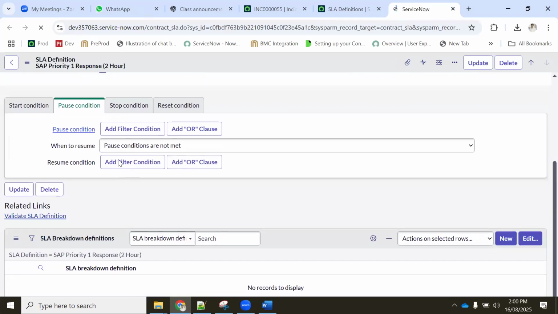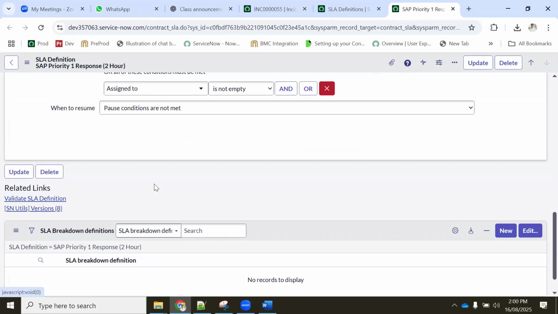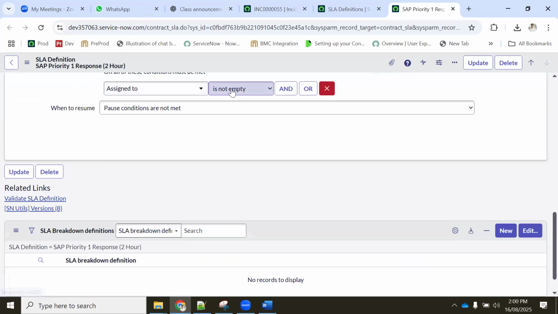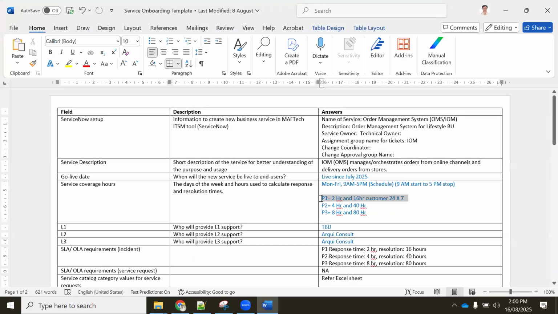We all know the resolution, but for response, one condition should always be there in the pause condition, which is that assigned to is not empty. Okay, if somebody has filled here with the name, the SLA should get paused, we are talking about. So what we did is we did this one now, correct?